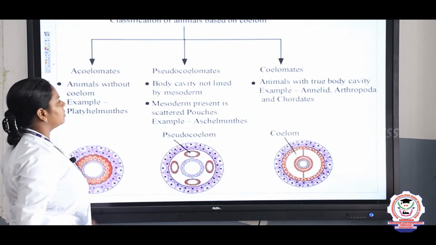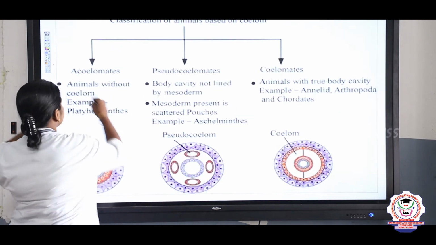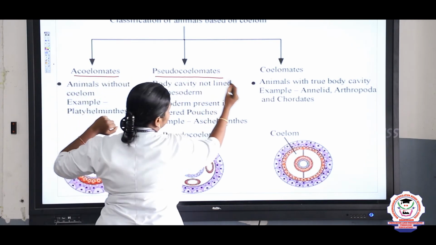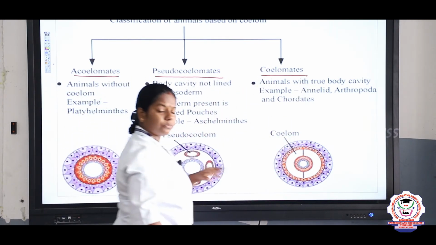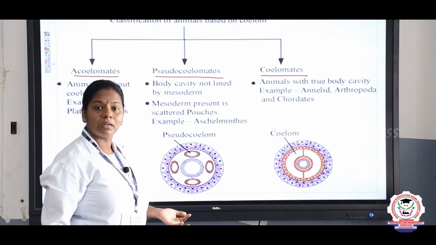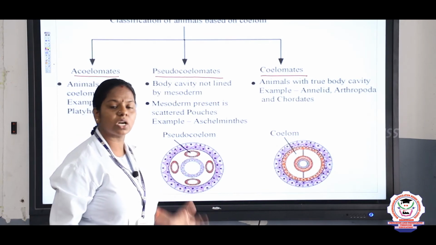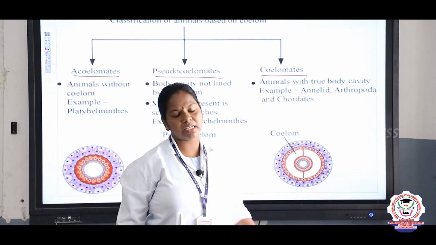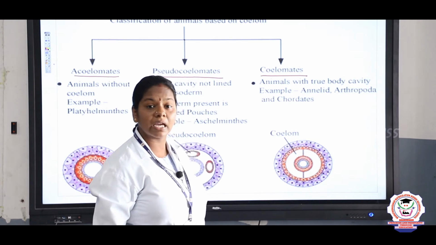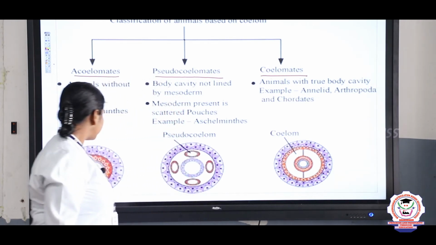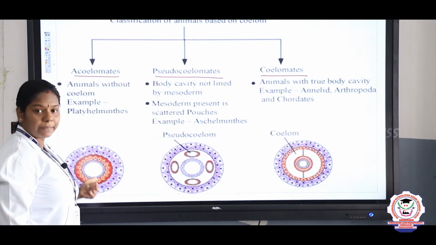So based on the coelom we can classify them into three: acoelomate, pseudocoelomate and coelomate. If there is no body cavity, for example flatworm, Platyhelminthes do not have any body cavity. Such organisms we call acoelomate, right? They do not have any body cavity in between.